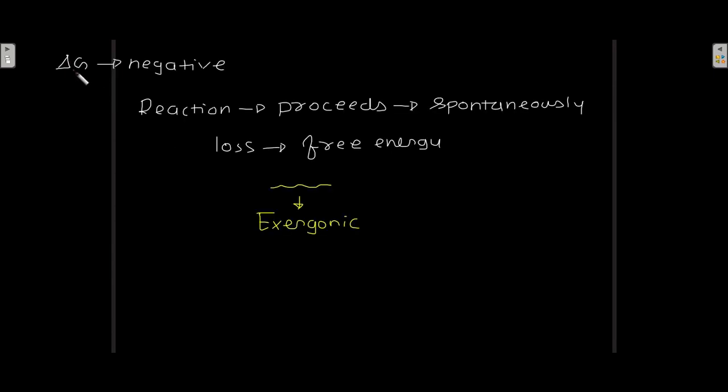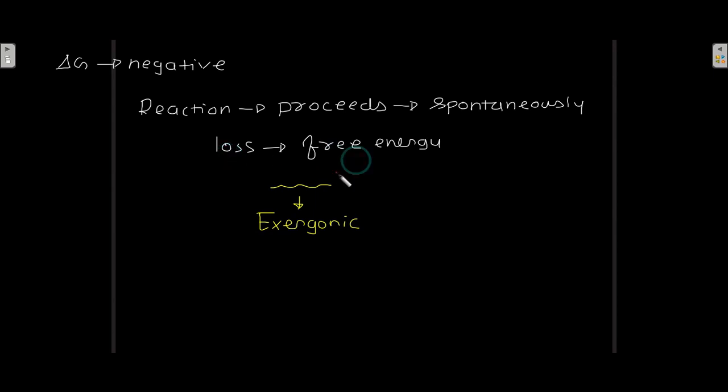If delta G is negative, then the reaction proceeds spontaneously with the loss of free energy, that is the reaction will be exergonic. If delta G is negative, then the reaction is exergonic, there is a loss of free energy.